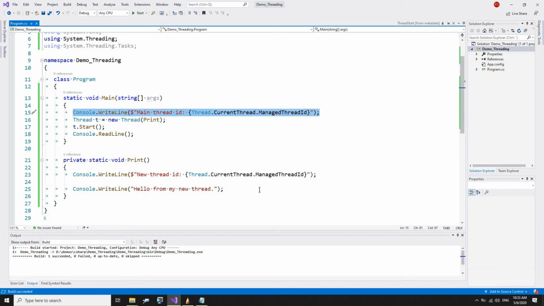What else we can do? The next interesting thing with threads is there is a thing which called foreground and background threads. And the concept of foreground and background thread is that whenever you are running a process, so this is a process, demo threading, this will be a process, it gets a thread, main thread it got by default.